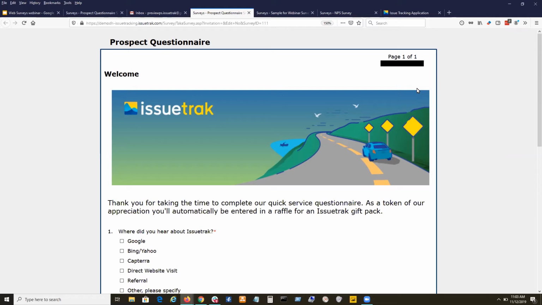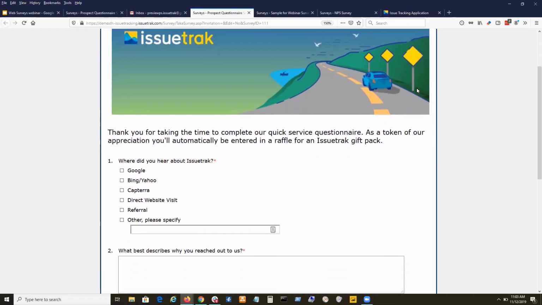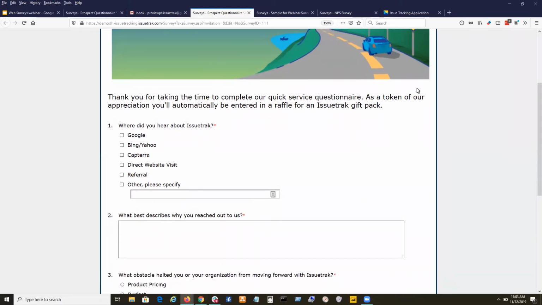But she actually had at least one really good example survey that I absolutely love here. It's this one. She calls it the prospect questionnaire. And it starts off with this nice image of a car driving along the shoreline. There's our logo in that image, right? You come down, there's a nice call to action. Thank you for taking the time. Thank the customer for their time. And please complete our quick service questionnaire.